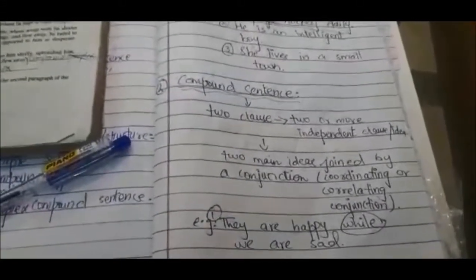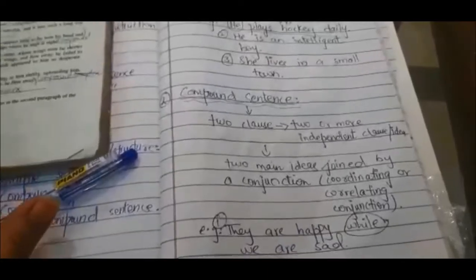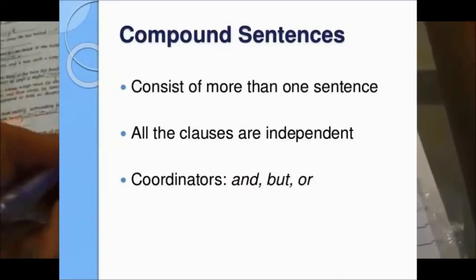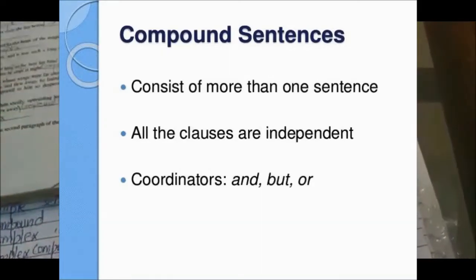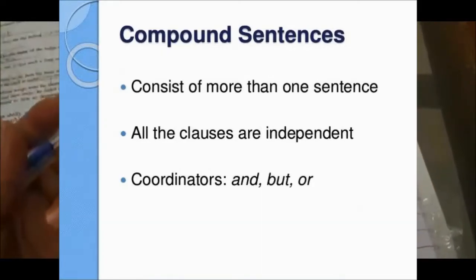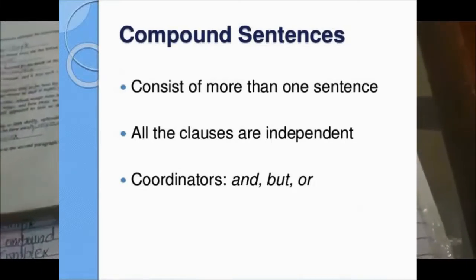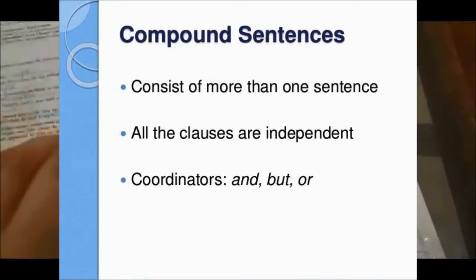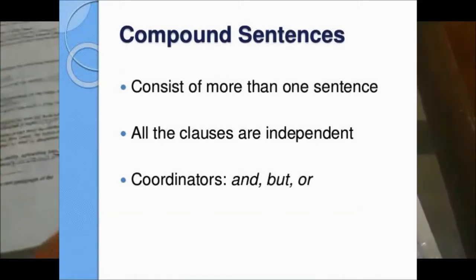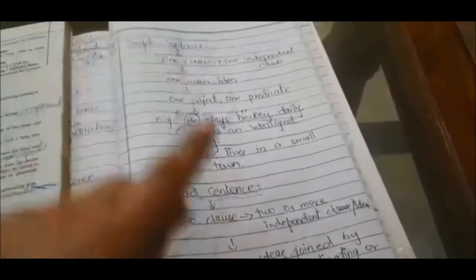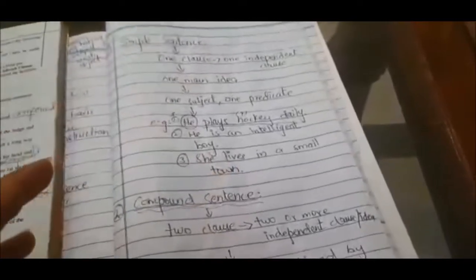Now, students, the second type of sentence is known as a compound sentence. Now, students, just forget about this sentence. If I ask you, what do you mean by compound? Compound means two. So it means that in a simple sentence we were talking about one main idea, one clause, one independent clause.